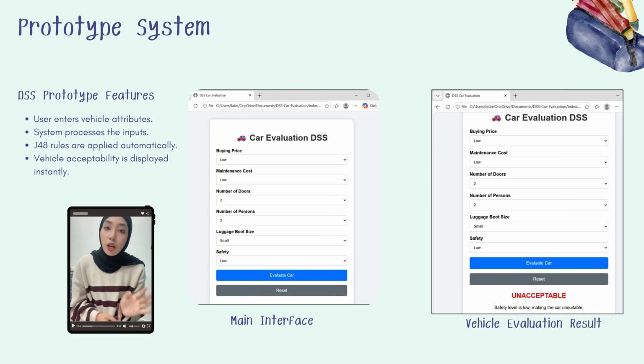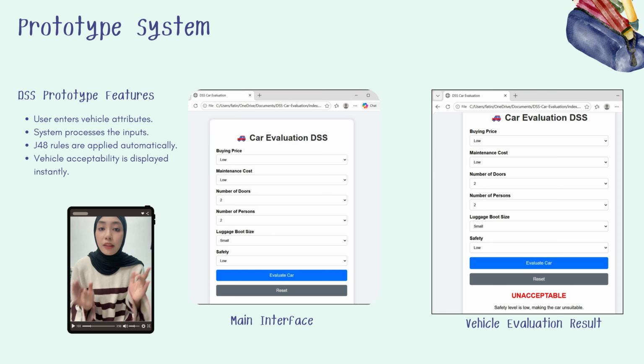On the right side, we can see an example of the output generated by the system. In this case, the result is unacceptable because the selected vehicle characteristics do not meet any of the criteria for a recommended vehicle.